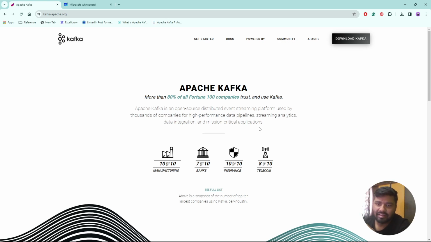These sound like very heavy words, isn't it? We will cover each and everything, like what distributed means and what event streaming is and all those things. But just for an overall view, in today's date, out of 10 manufacturing industries, 10 out of 10 are using Kafka.